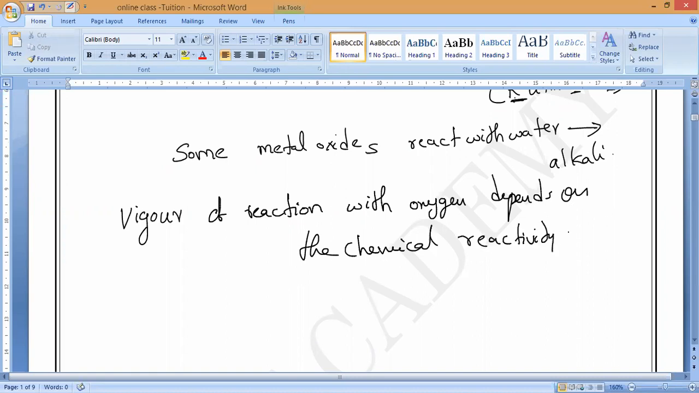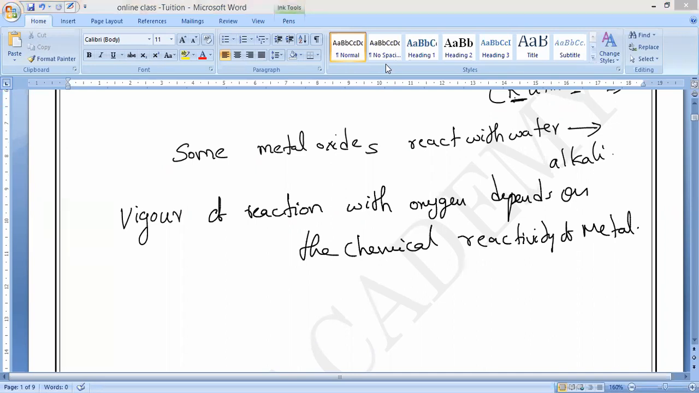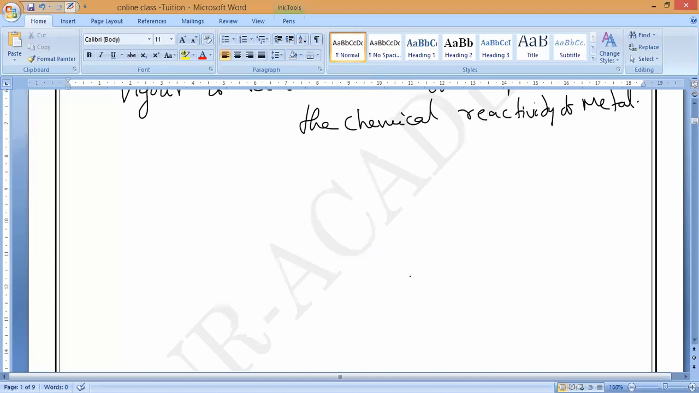Chemical reactivity of metals. What do you mean by chemical reactivity? Anybody in the group, please respond. What is happening? Kevin, Nitish, Prasini, what do you mean by chemical reactivity? It means how fast it will react or how slow it will react.